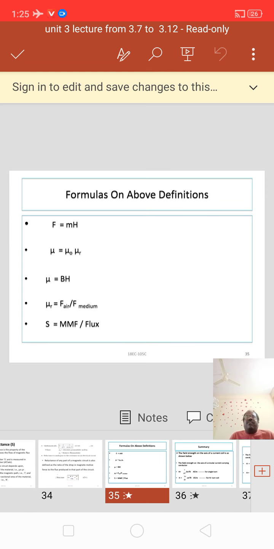We have learned different formulas. Have a glance at them once. Formulas on the above definitions: B equal to mu H, mu equal to mu naught mu r, mu equal to B by H, mu r equal to B air by B medium, S equal to mmf by flux. Here are the different formulas.